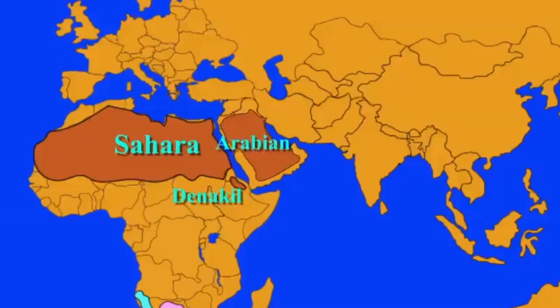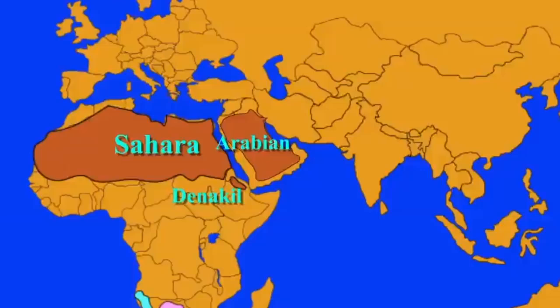The next one is the Arabian Desert. It is a vast desert wilderness in Western Asia. It stretches from Yemen to the Persian Gulf and Oman to Jordan and Iraq. It occupies most of the Arabian Peninsula with an area of 23 lakh 30,000 square kilometers. It is the fourth largest desert in the world and the largest in Asia. At its center is the Rub Khali, one of the largest continuous bodies of sand in the world.